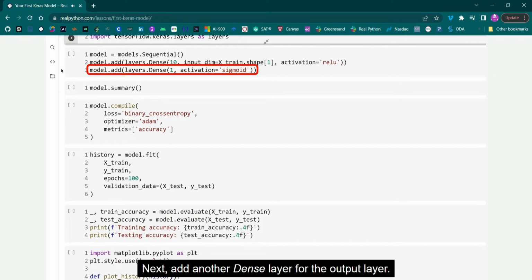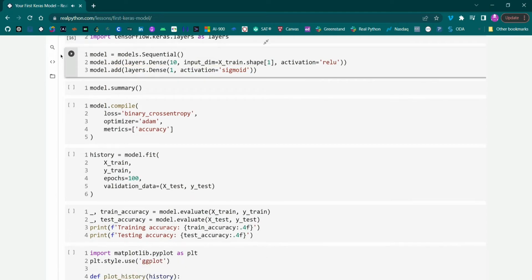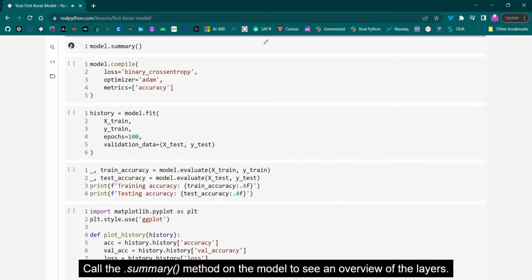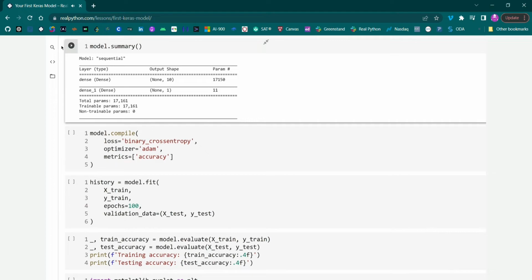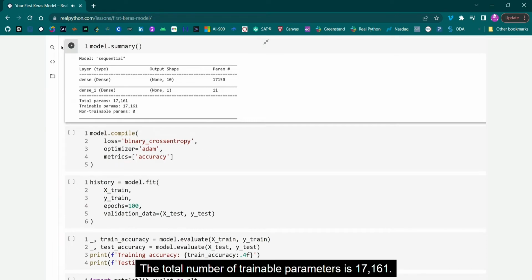Next, add another dense layer for the output layer. The size of the layer is 1, and the activation function is sigmoid. Call the summary method on the model to see an overview of the layers. The total number of trainable parameters is 17,161.